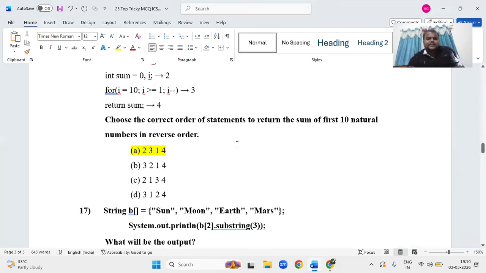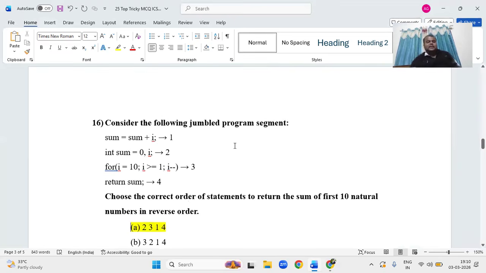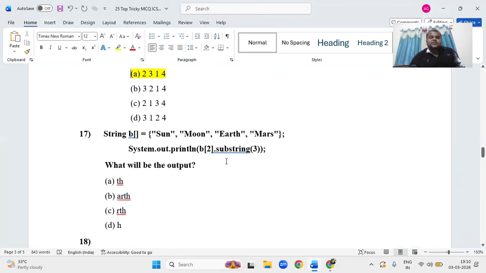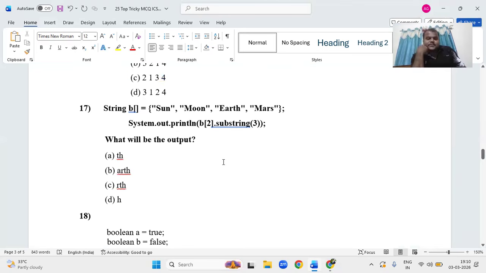What is the return type? Correct. Next, String b. He has given 4 elements inside the string. It is an array consisting of 4 elements. Which type of array is it? String array.